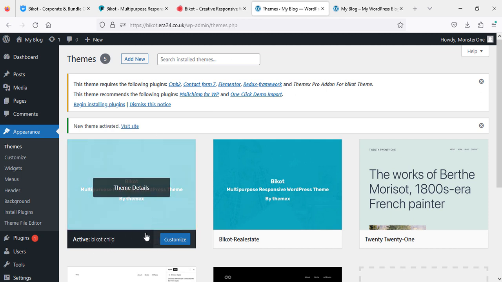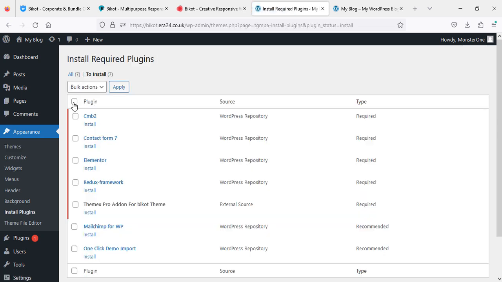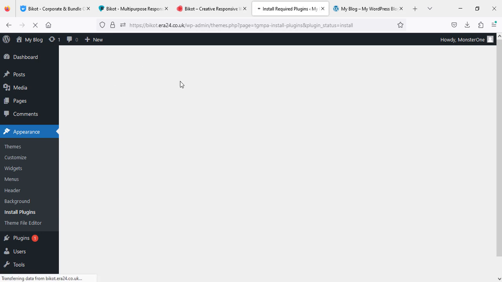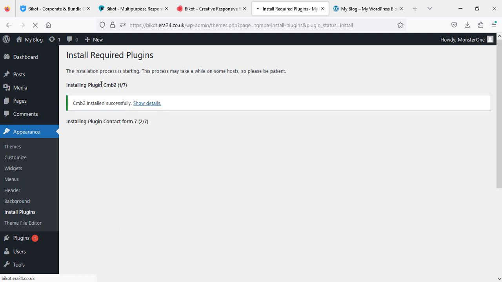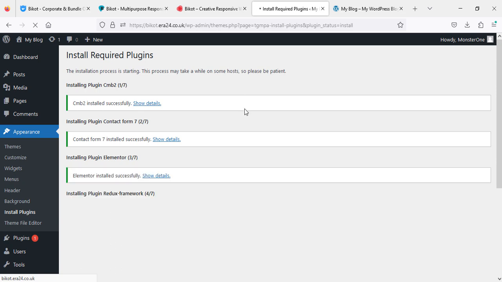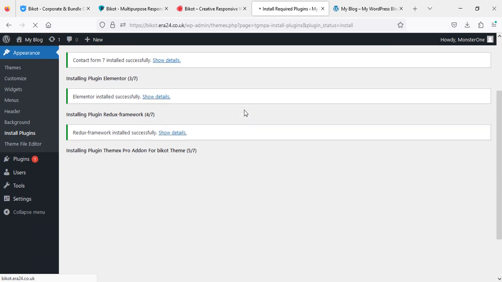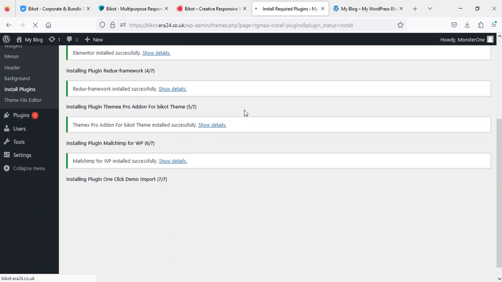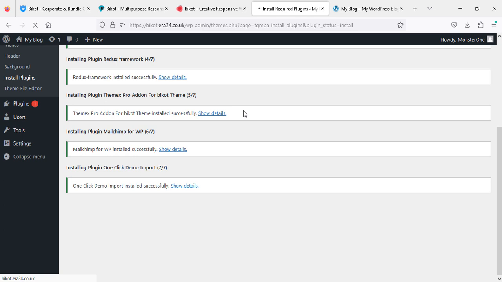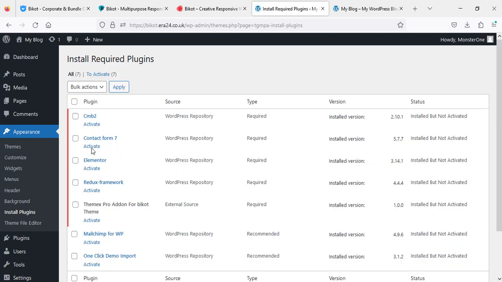Once you have activated the theme, the plugin installing process starts. Select all and install, apply. Now the plugin installation has started. After installation, we are going to activate them.